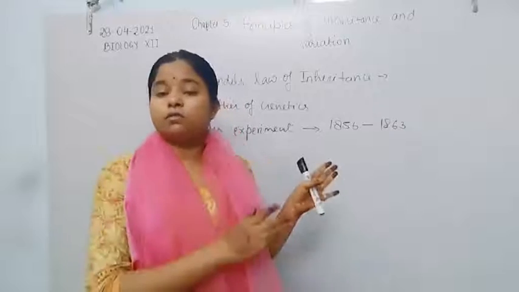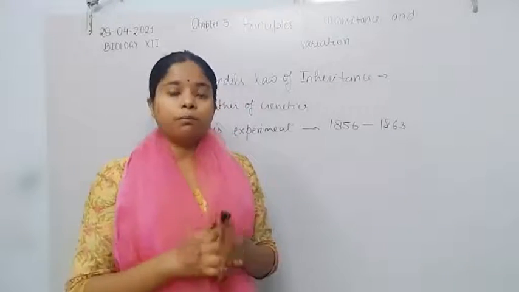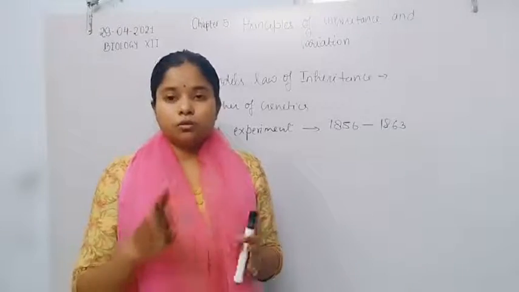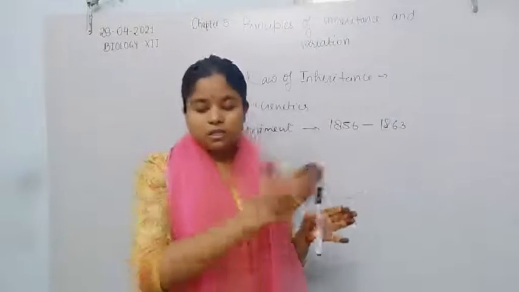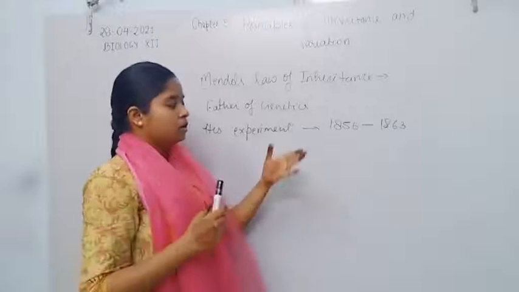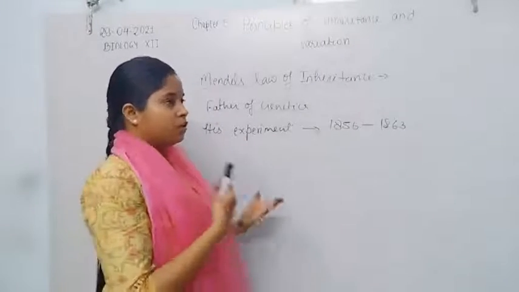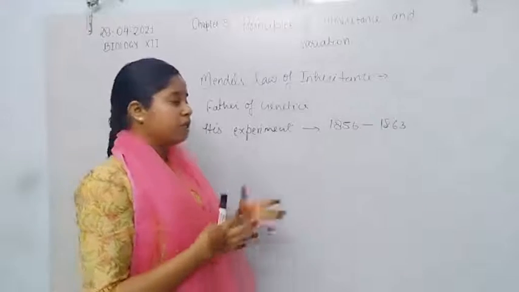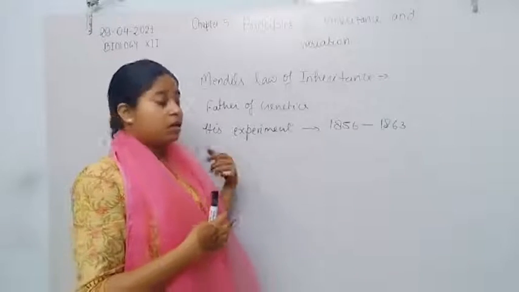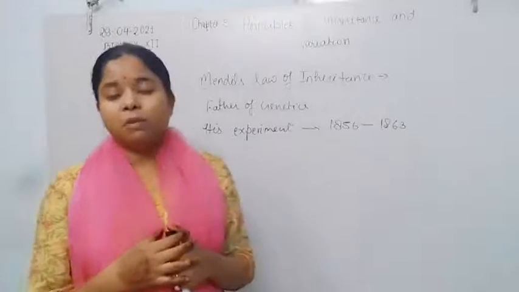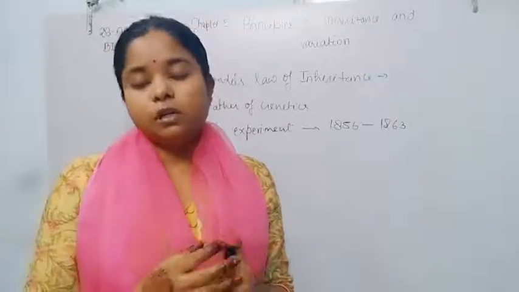And he was the first scientist who applied mathematical logic in the field of biology. So till then no scientist had applied a mathematical approach or logic or analysis, but he was the first scientist to include mathematical logic in the field of biology.